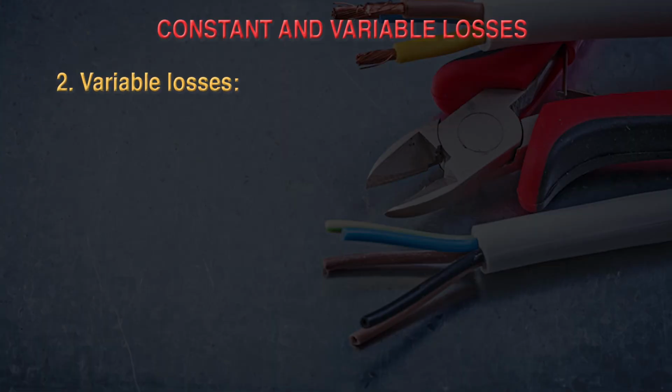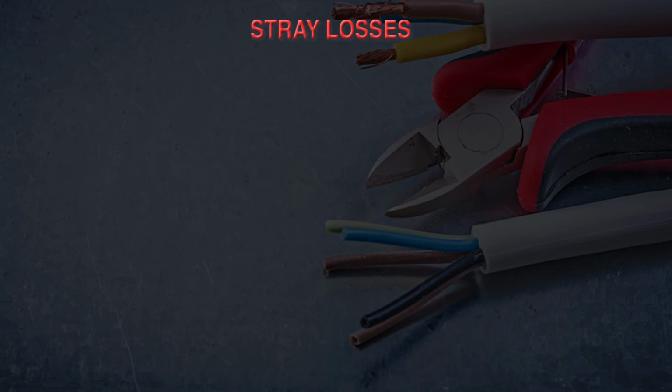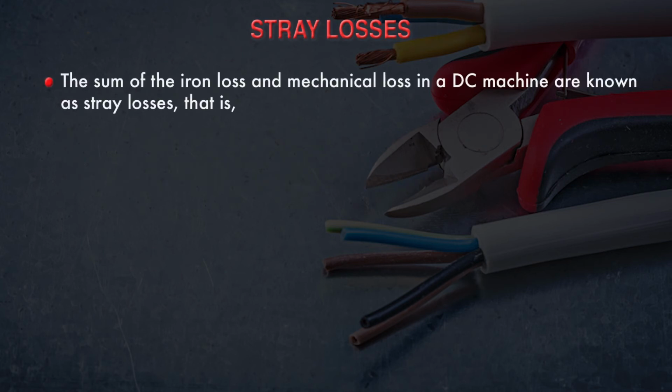The second is variable losses. The losses in DC machines that vary with the load are called variable losses. The variable losses in DC machines are armature copper losses, series field copper losses, and interpole winding copper losses. Now we have to understand what stray losses are. The sum of the iron losses and mechanical losses in a DC machine is known as stray losses. So stray losses are equal to iron losses plus mechanical losses, and these stray losses are also called constant losses.